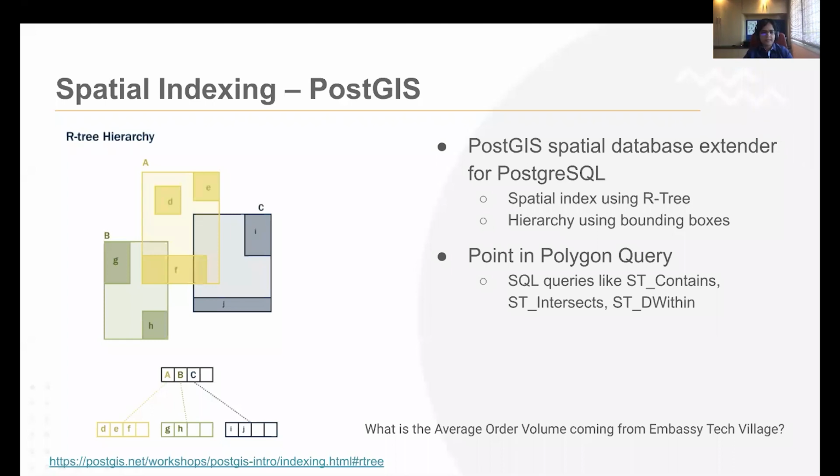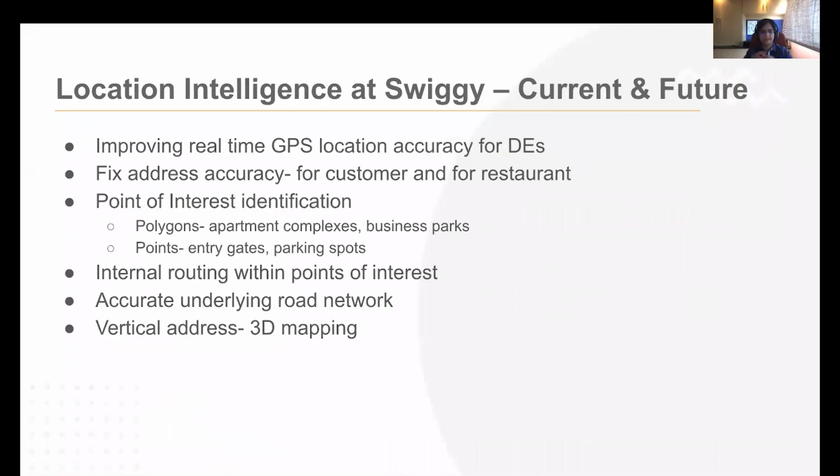So I think let's go to the next slide. I have a couple of minutes left, I think. So we've talked about a lot of these business problems as well as data cleanup and satellite. Some of this we are doing at Swiggy, some of this is coming up in the roadmap, but overall there are a bunch of interesting directions that we are going in, and some of the problems we have already solved. So especially around address accuracy based on the GPS pings, can we cluster restaurant location pings or customer location pings to identify the actual accurate customer location?